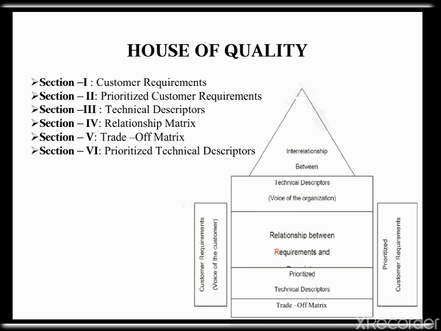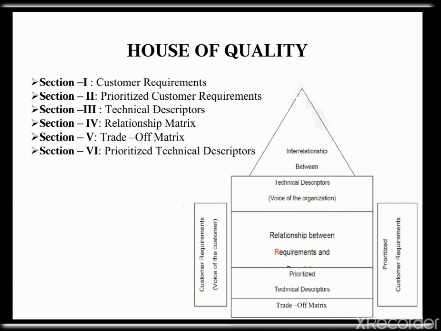QFD uses a series of matrix diagrams, also called quality tables, that resemble a connected house. The house has 6 sections. First section, customer requirement. Second one is the prioritized customer requirement. Third one is the technical description. Fourth one is the relationship matrix. Fifth is the trade-off matrix. Sixth is the prioritized technical description.